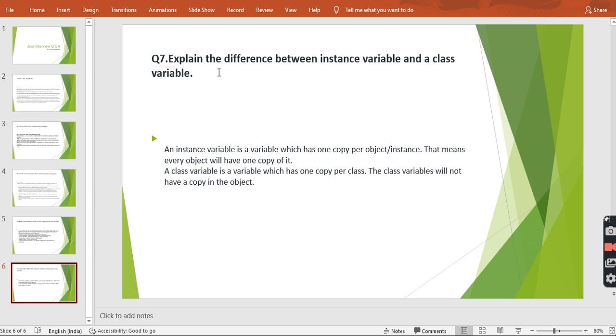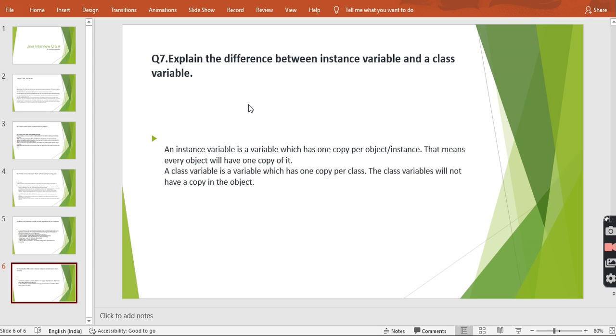Explain the difference between instance variable and class variable. So we have discussed classes. A class contains some instance variables. Suppose ID, name, salary in the employee class. So ID, name, salary is nothing but an instance variable. Without creating an object, we cannot access the functionality of that class. For accessing any of the instance variables or class functionality, we have to create an object.